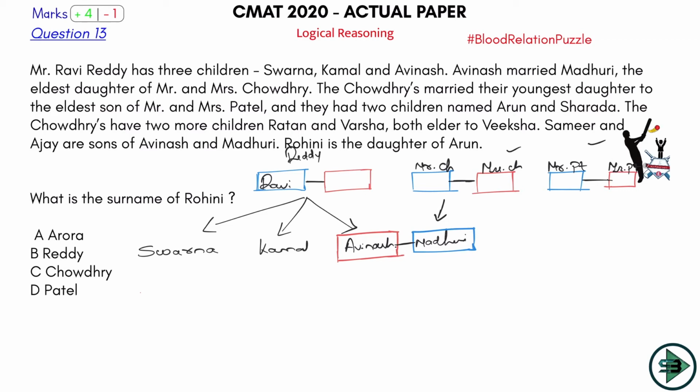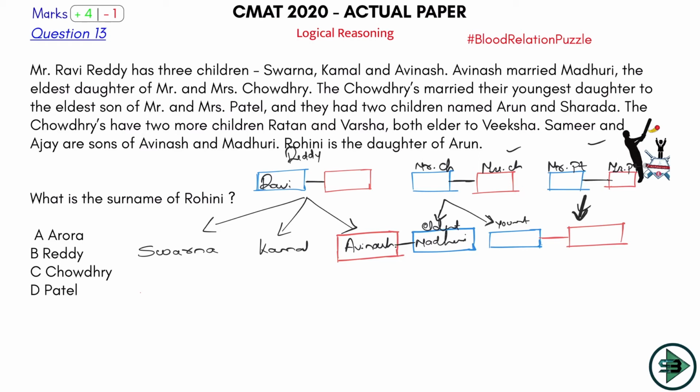The Chaudhary married their youngest daughter. Okay, so second children of Chaudhary, their youngest daughter. This was their eldest, Madhuri. This is their youngest daughter. So whoever is their youngest daughter, she is married to the eldest son of Mr. and Mrs. Patel. So this is Mr. and Mrs. Patel. This is their son, and these two are married. Okay, that's what I get from this part.